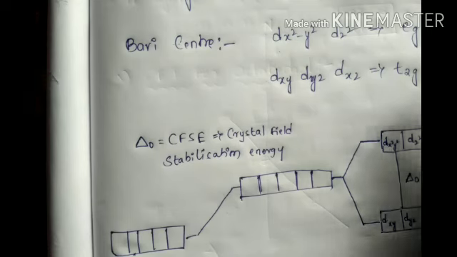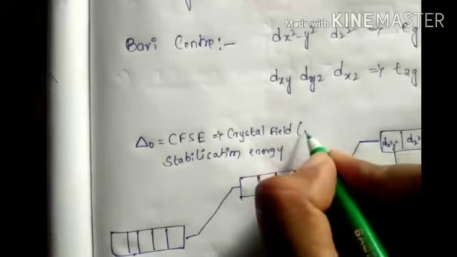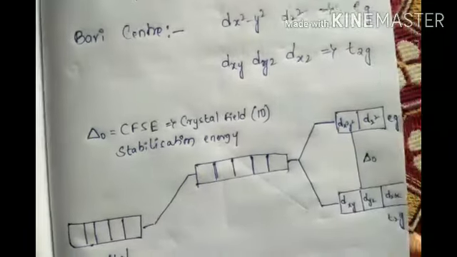CFSE is crystal field stabilization energy. This is the CFSE totally equal to 10. Equal to 10.